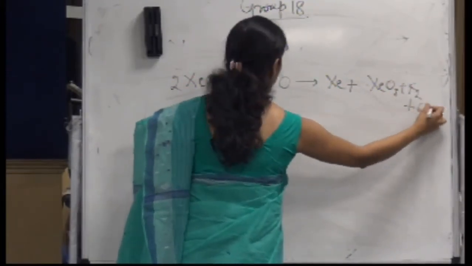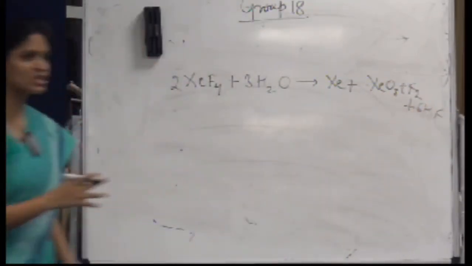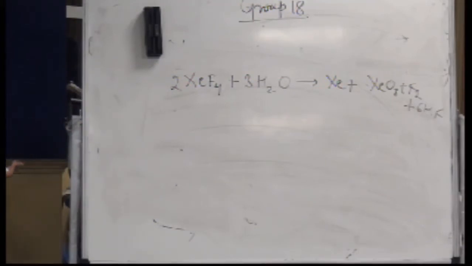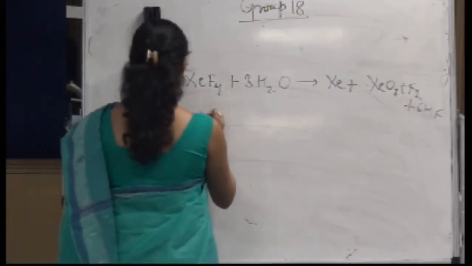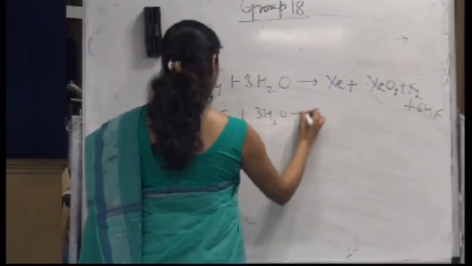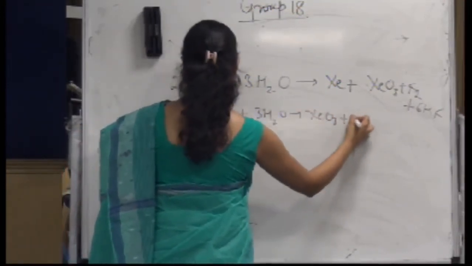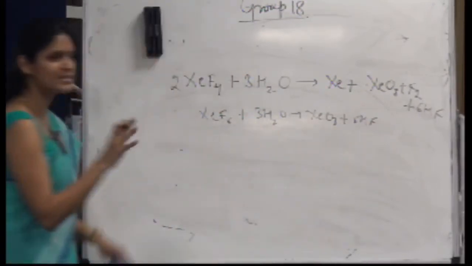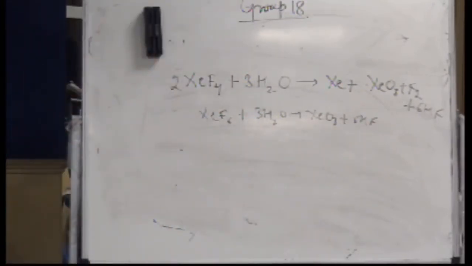You don't have to cram these reactions, just understand the concept behind it, right? Similarly, XeF6 plus 3H2O gives XeO3 plus 6HF. So you can always write the possible products with the water, right?